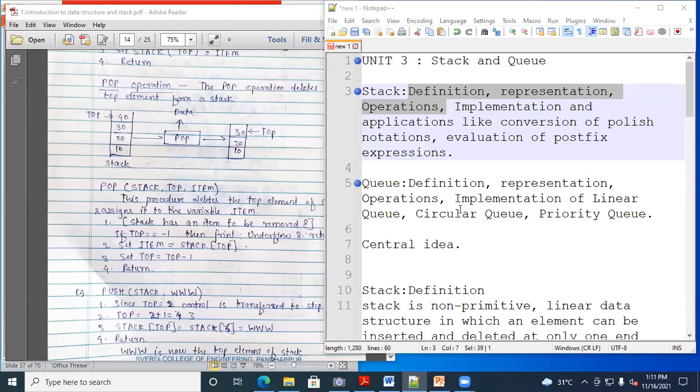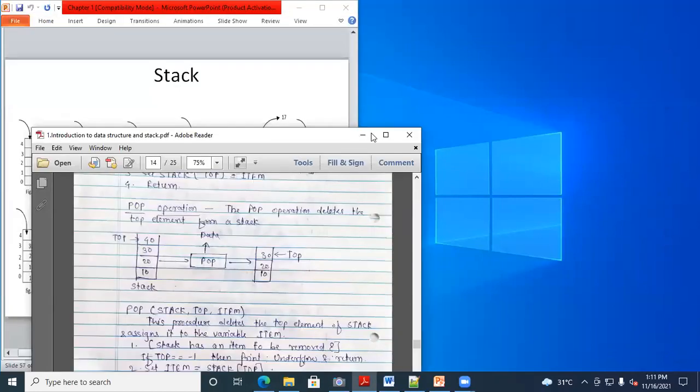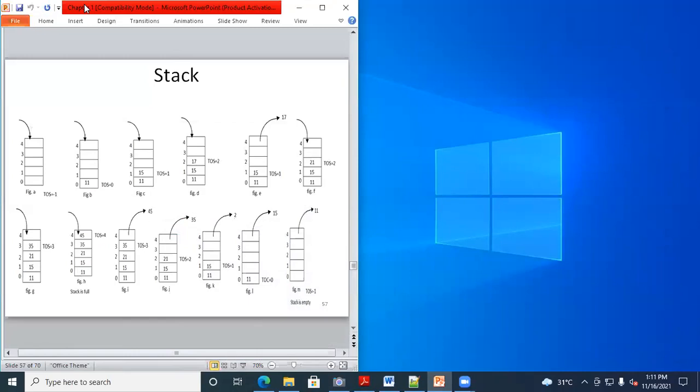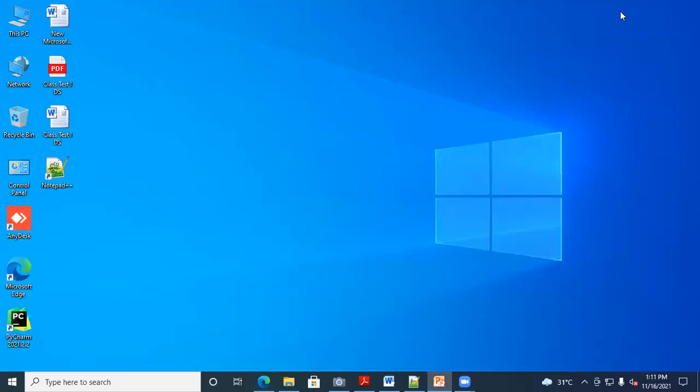Yes, sir. Okay. I'm getting a response from only a few students. 107 students are attending the session. All of you, those who have understood the concept, write it in the chat box. Understood, yes, like this.